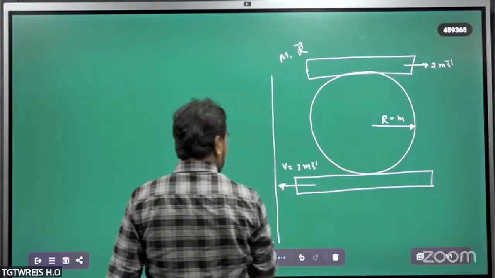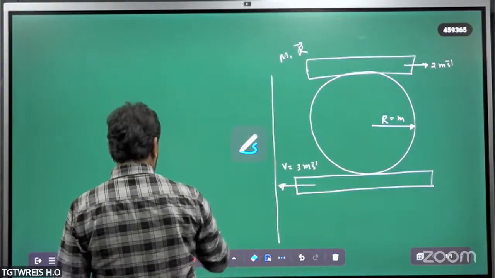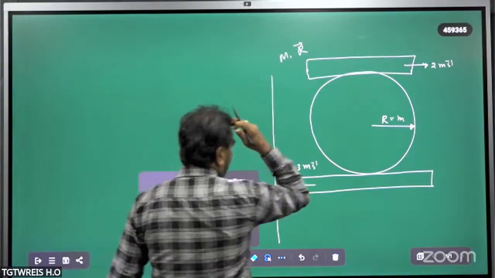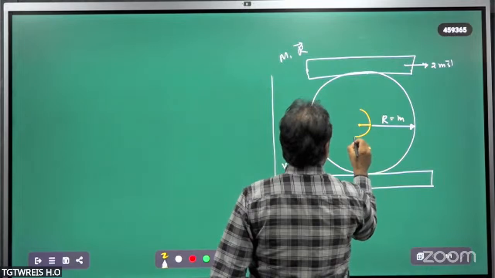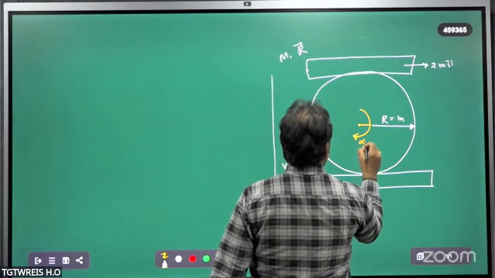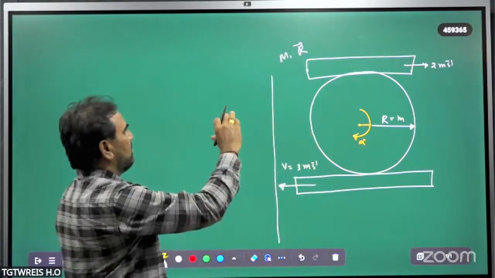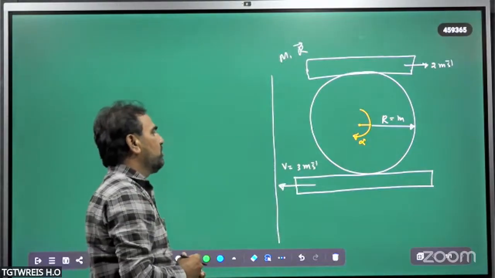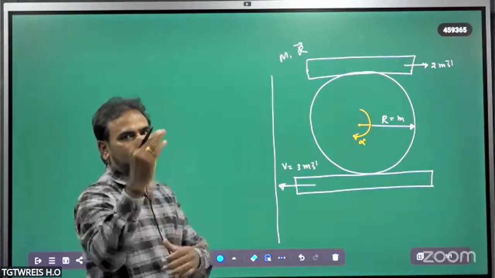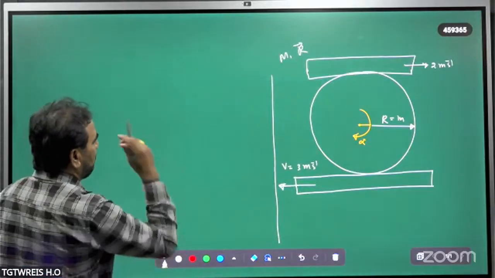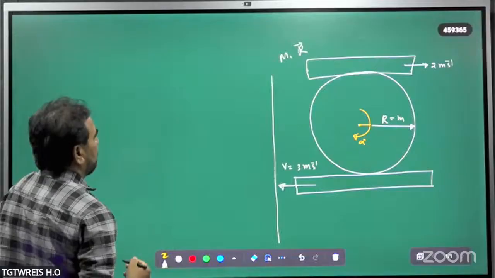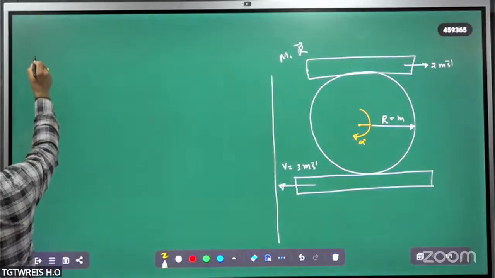Imagine that the rolling is a pure rolling with an angular acceleration alpha. The body is in pure rolling between the platforms, and it does not slip. So find the angular velocity and linear velocity of the body.